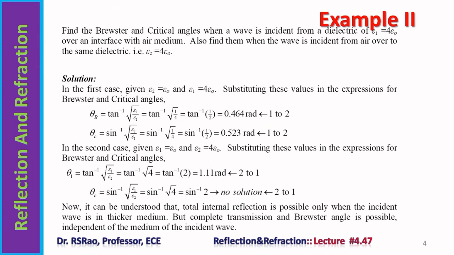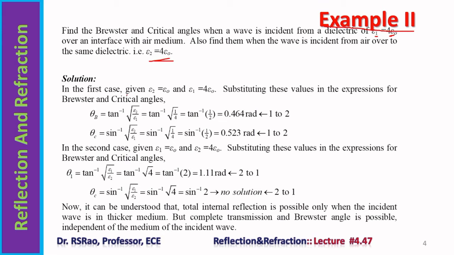We consider another problem, example 2. Find Brewster and critical angles when a wave is incident from a dielectric of epsilon 1 equal to 4 epsilon naught on an interface with the air medium. Also find them when the wave is incident from air over the same dielectric, epsilon 2 equal to 4 epsilon naught.